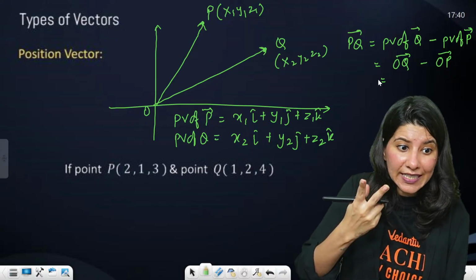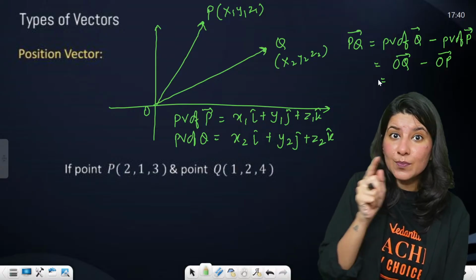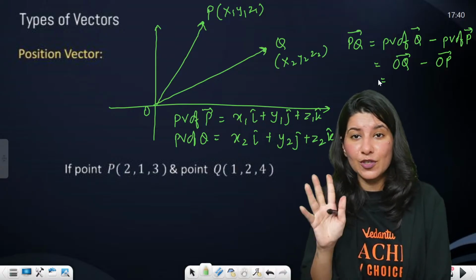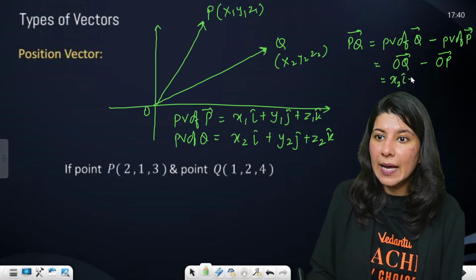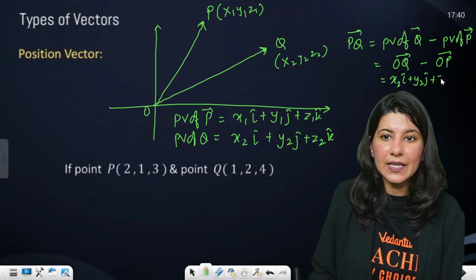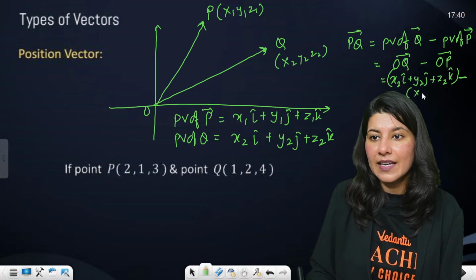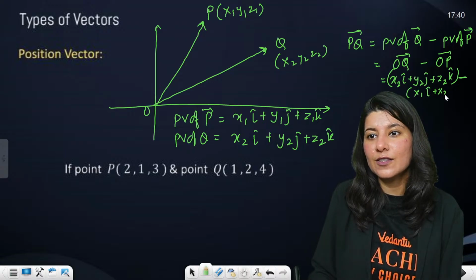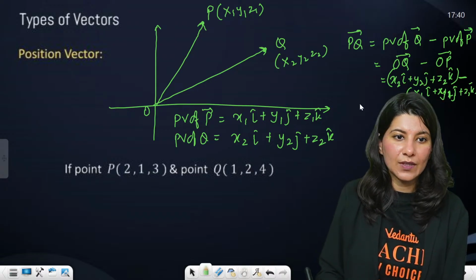Now, the PQ vector will be the position vector of Q. This is a reverse thing. Reverse thing is happening. PQ vector is the position vector of Q minus the position vector of P. So this will be X2 i cap plus Y2 j cap plus Z2 k cap minus X1 i cap plus Y1 j cap plus Z1 k cap. So what are you going to get?